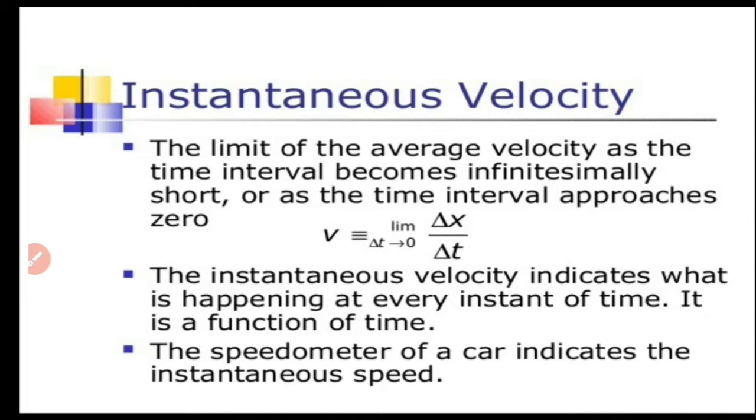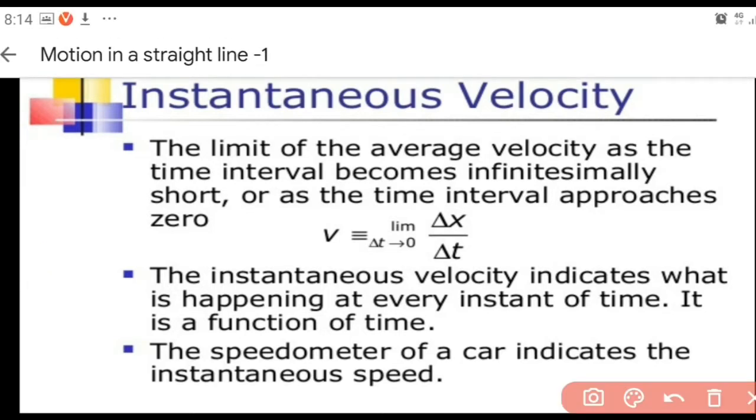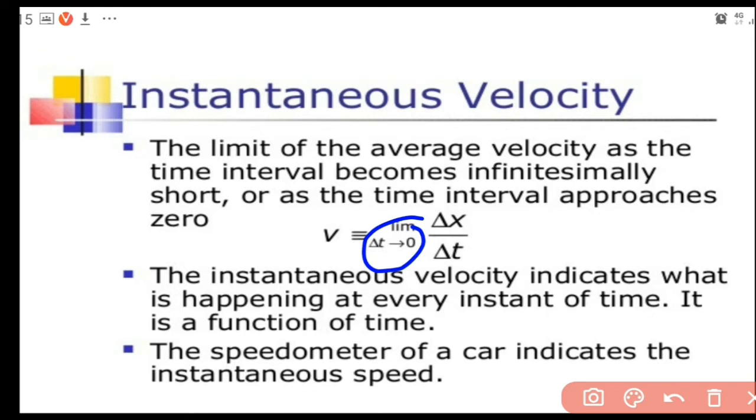So that's how it is written here. V, instantaneous velocity, is represented by the letter V. V is equal to limit delta t tends to 0, delta x by delta t. So delta x by delta t is average velocity. Now we are applying the limiting condition. What is our limiting condition? Delta t tends to 0. Under that limiting condition, delta x by delta t is instantaneous velocity.